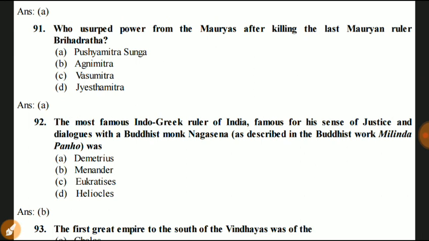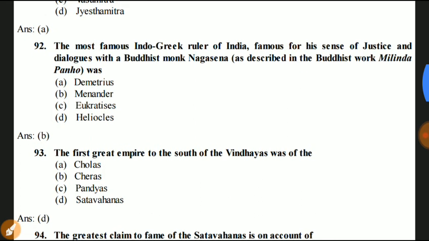Next question, the most famous Indo-Greek ruler of India, famous for his sense of justice and dialogue with the Buddhist monk Nagasena, as described in the Buddhist work Milindapanha, was B. Menander. The first great empire to the south of the Vindhyas was of the Cholas, Cheras, Pandyas, and Satavahanas.